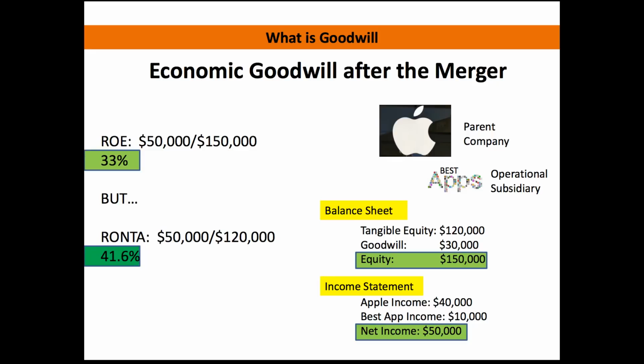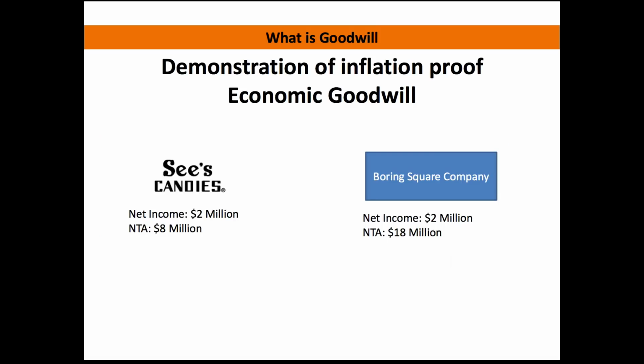But the goodwill, that $30,000 of goodwill, is inflation proof. So what we're getting at here is that Buffett's opinion is that having some goodwill on the balance sheet isn't necessarily a bad thing, which goes completely against Benjamin Graham, and I'll discuss that at the end, the difference between the two of them. But Buffett's opinion is that having a little bit of goodwill on a balance sheet isn't a bad thing because that goodwill is inflation proof.